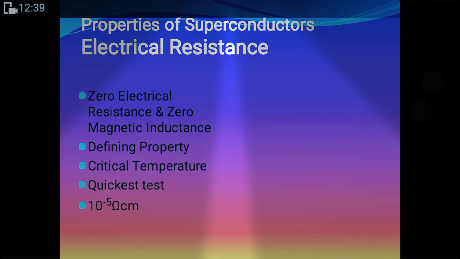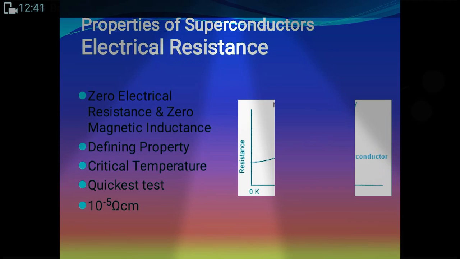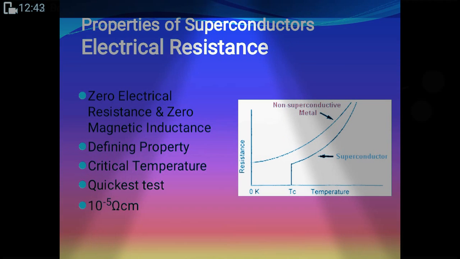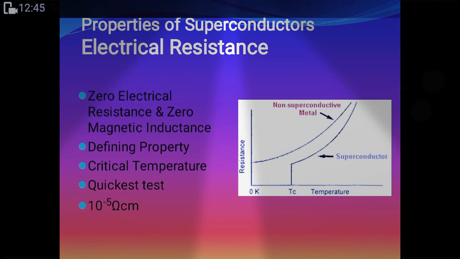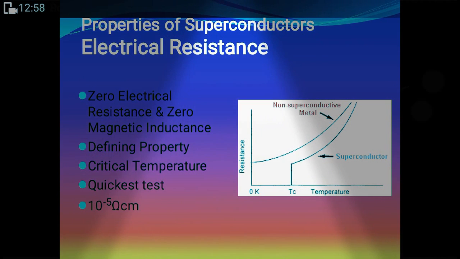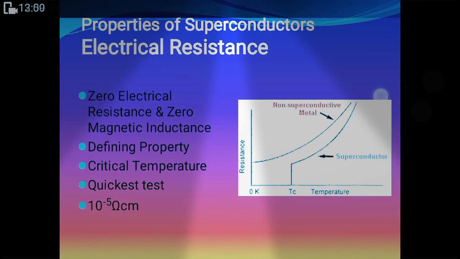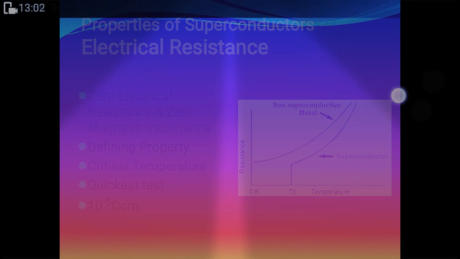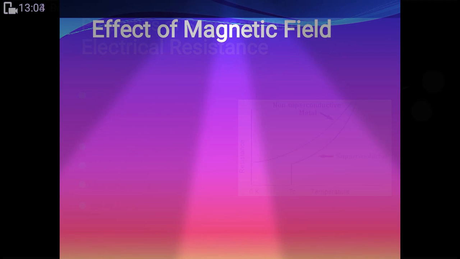Effect of the impurities. I have already told you about the residual resistivity, which is found in non-superconducting material, and at the critical temperature it directly achieves the superconducting state. Effect of magnetic field.